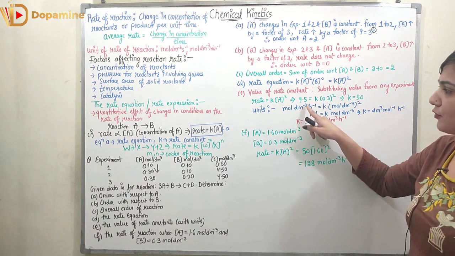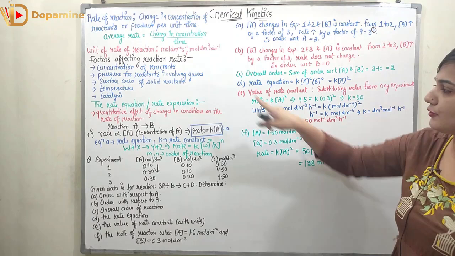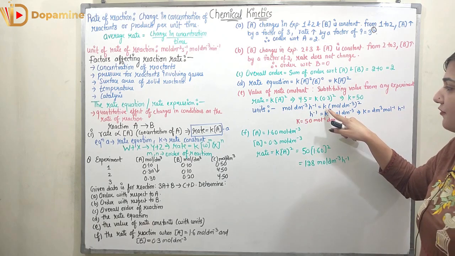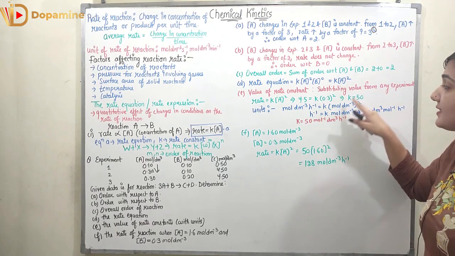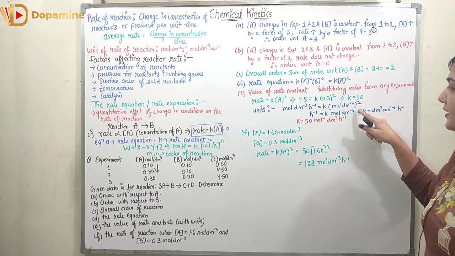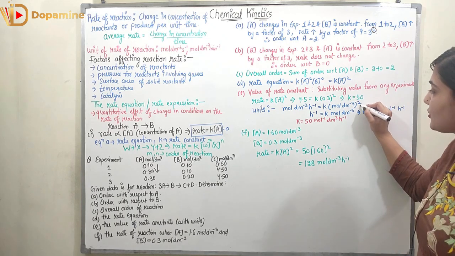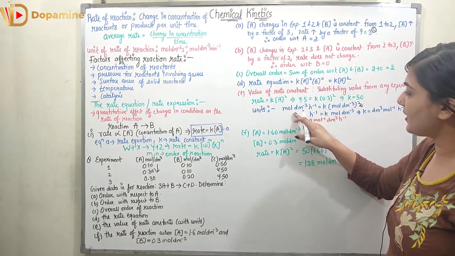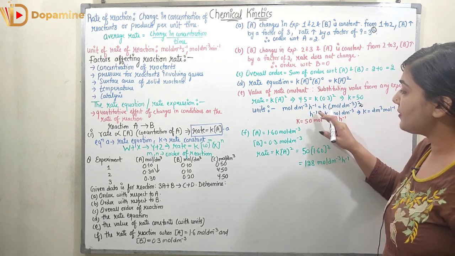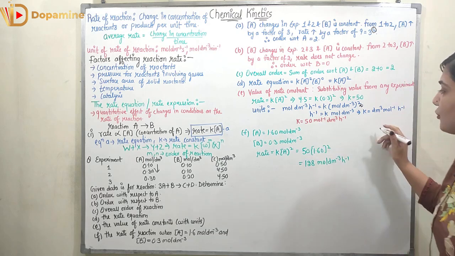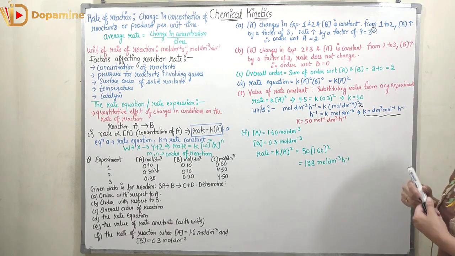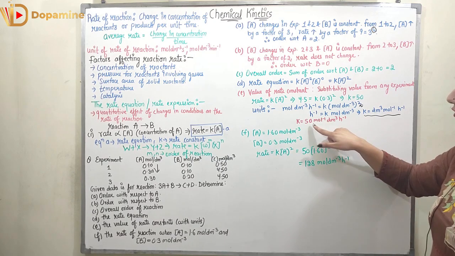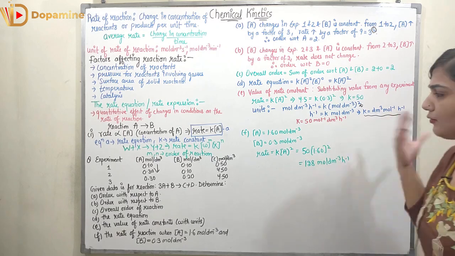Now coming to the units, we have to put the rate units. Rate unit is, I have already told you, mole per decimeter cube per hour. So here we need to find out the unit of K. We will write it as it is. The unit of concentration is mole per decimeter cube, because here the power was 2, we will be putting the square over here. So now here, if I cancel out mole per decimeter cube from here, I will be left out with 1 per hour is equal to K mole per decimeter cube. So K will be having unit decimeter cube per mole per hour, right? So 50 decimeter cube per mole per hour. You can write it any way.